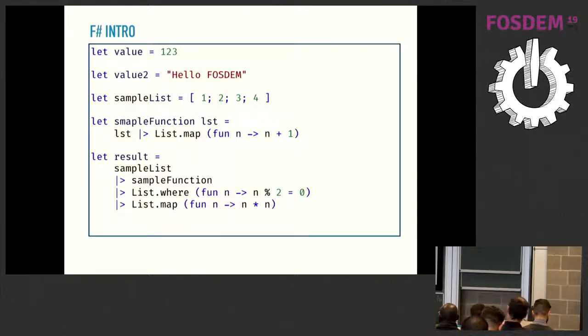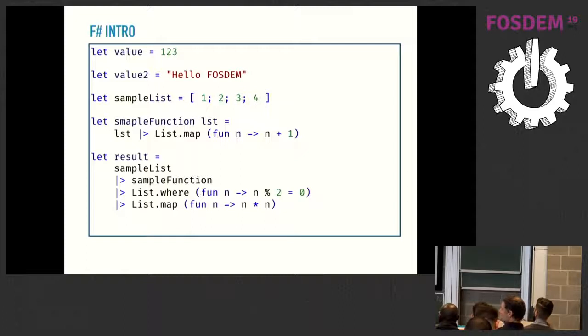The F# language comes from the family of ML languages. It is characterized by a couple of things. First of all, it is a statically typed language, but it has a strong type inference mechanism, so you don't need to manually specify types in your code.